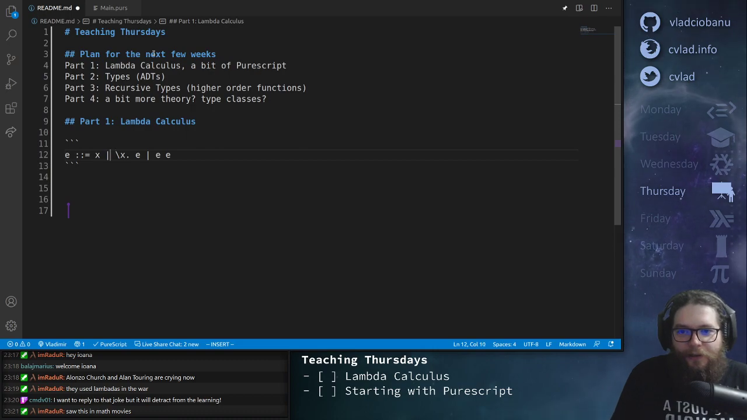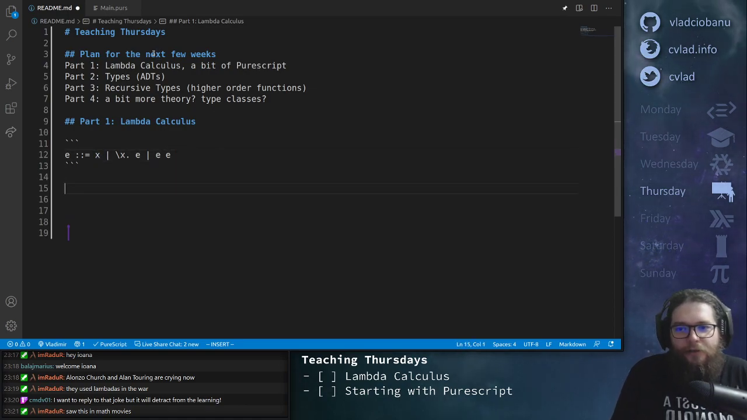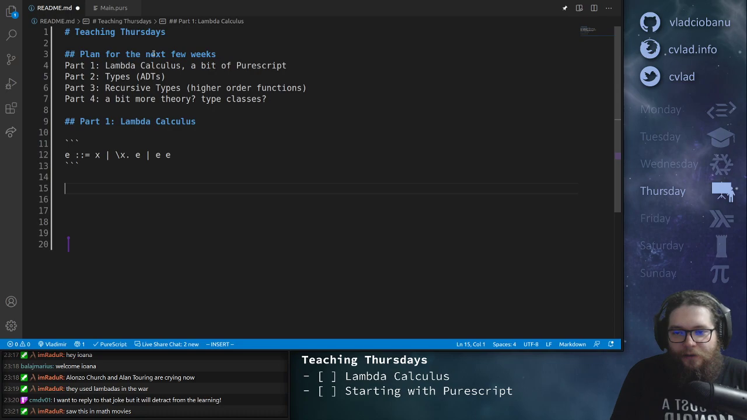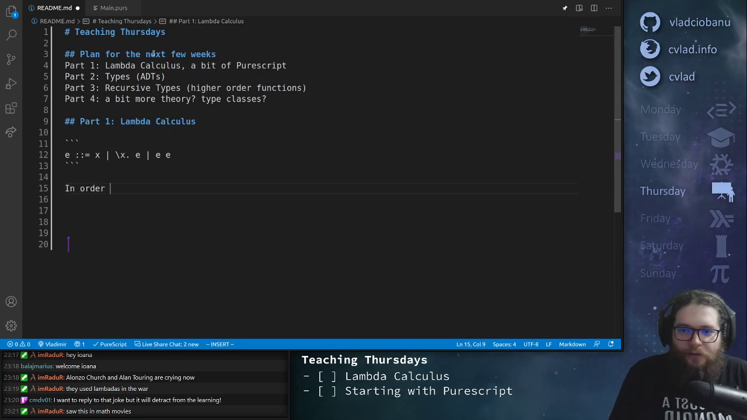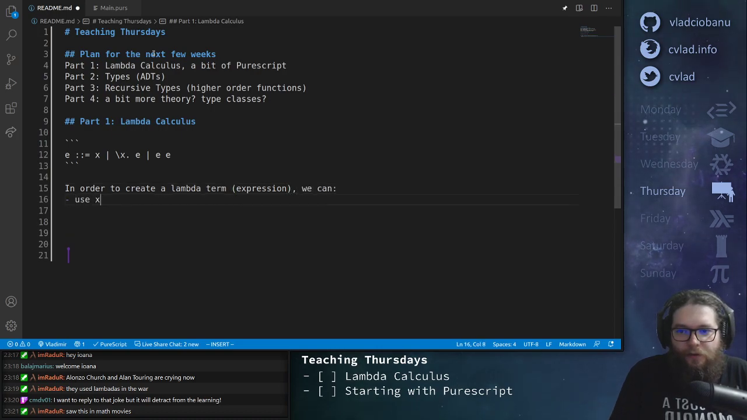And they are separated by this pipe operator here, right? So the first way is just to type something like x, or so let's write it in a different way, and then we will remember this as a notation because we will use it maybe sometime later, right? So let's see, in order to create a lambda term or expression, we could also call it,